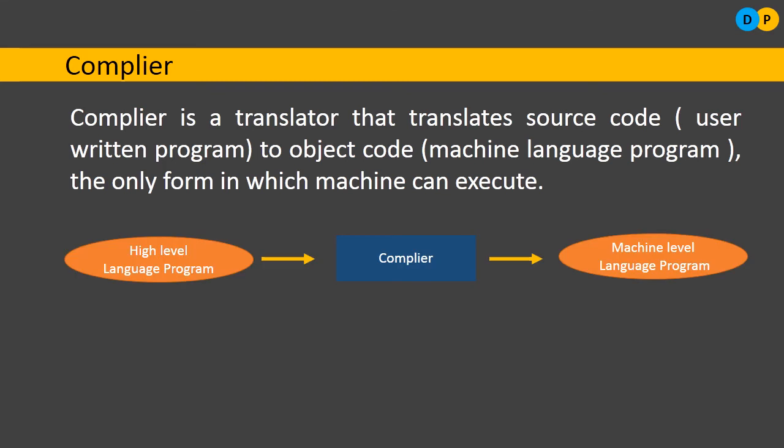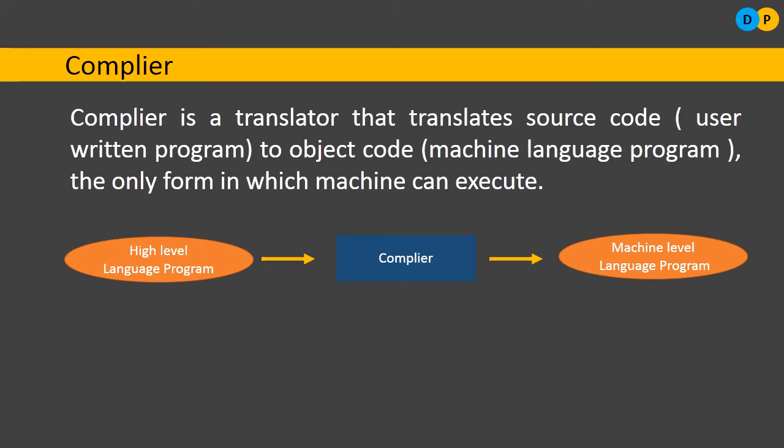Next, let us consider the diagram here. As you can notice, the program written in high level language is referred to as source program. Source program will be converted to machine equivalent. The machine equivalent generated program is called object program. Here we will be using a software called compiler. The process of compiling a high level language program to a machine equivalent is called compilation. So what is compilation? Compilation is nothing but a process of translation where we translate a high level language to equivalent machine level code.